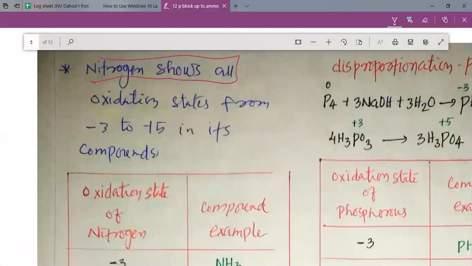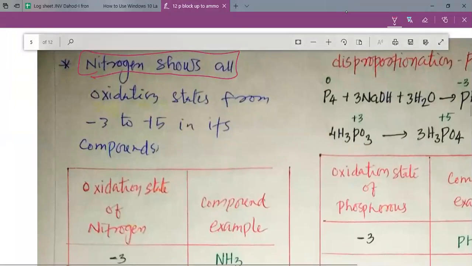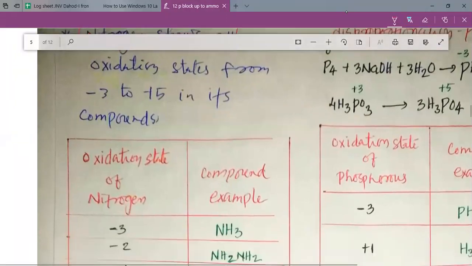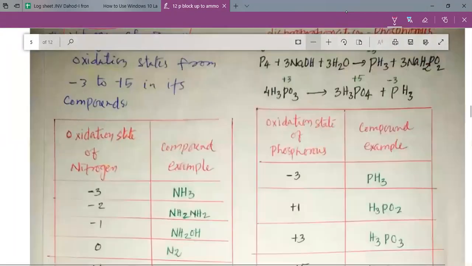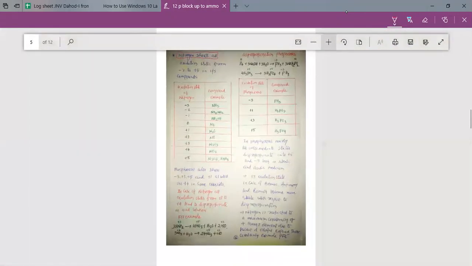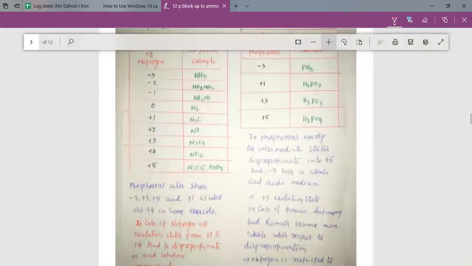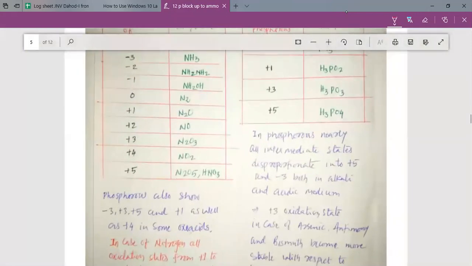Now, dear students, let's study the oxidation states of nitrogen. Nitrogen shows all oxidation states ranging from -3 to +5 in its compounds. So let us study the various oxidation states, my dear students, shown by nitrogen. Here you can see that nitrogen is -3 in ammonia, -2 in N2H4, which is known as hydrazine, -1 in NH2OH, which is hydroxylamine.